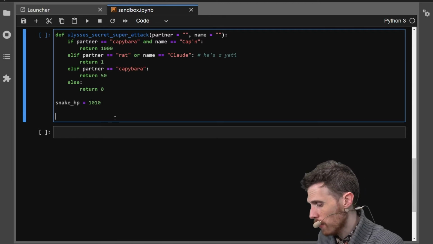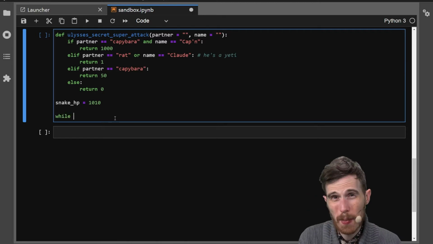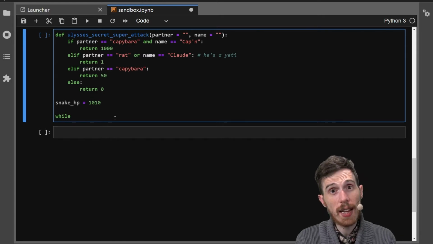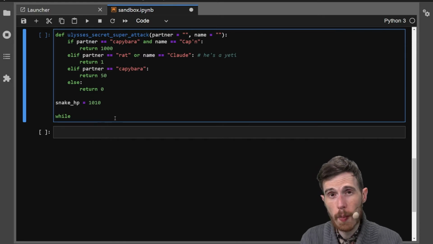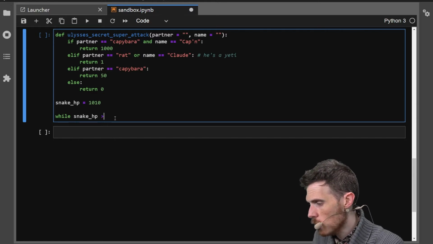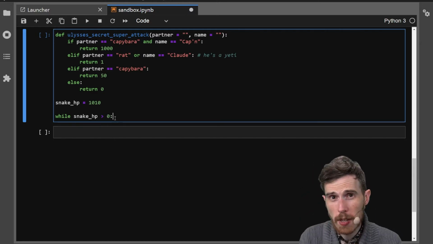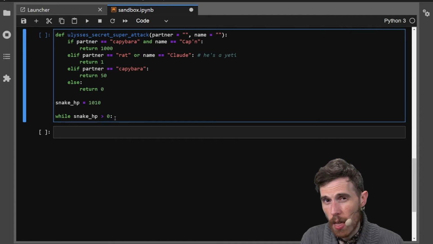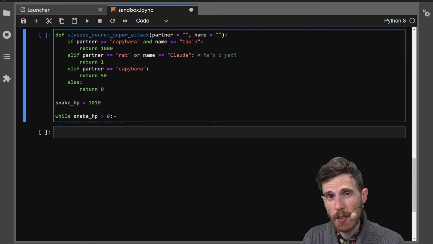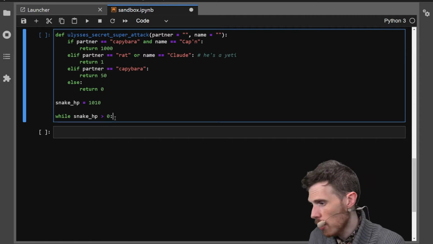While loops start off the same way that if statements and defs, the functions, do. They start off with a while keyword, and this is what's going to start our loop. And what comes next is a condition. As you might guess, the condition that we want is for snake HP to be greater than 0. So while snake HP is greater than 0, at any point, if we go back through the loop and check that snake HP is greater than 0, then we are going to keep going. So when it's less than 0, we should stop. When it's greater than 0, we should keep going.